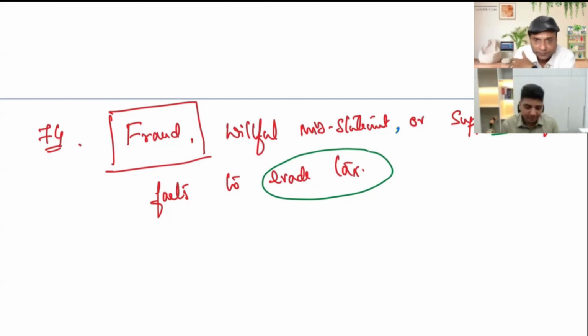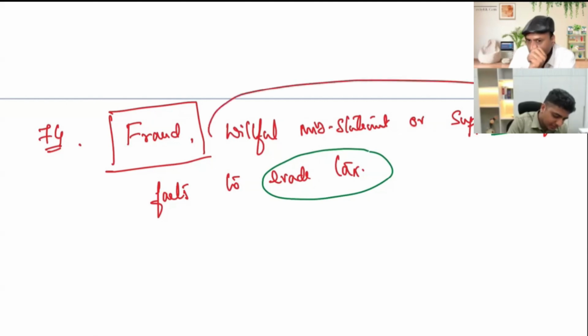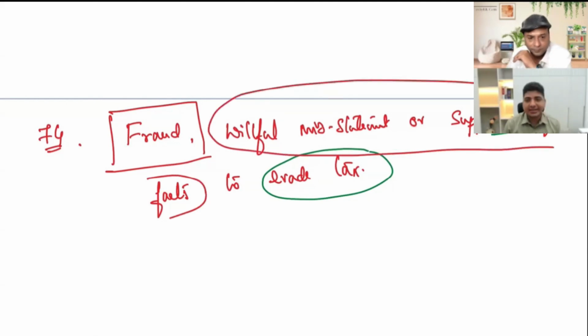But because that is not there, this becomes a second class, that is willful misstatement and suppression of facts. So that qualifier must apply to both. So department cannot only say you have willfully misstated. They should also prove that you have misstated because of which there is tax evasion. So that is how it works.